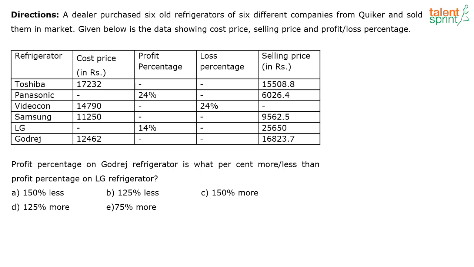Here the profit percentage of the LG refrigerator is already given as 14%, right? If you look at the LG table, they have given the profit percentage as 14, so there you need not calculate anything. For Godrej alone, you have to calculate the profit percentage with the cost price and the selling price, and then compare these two profit percentages.